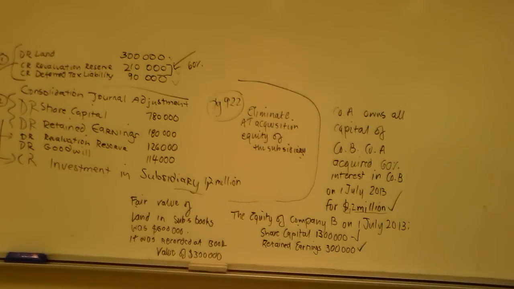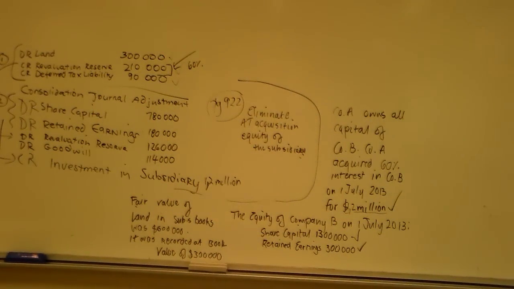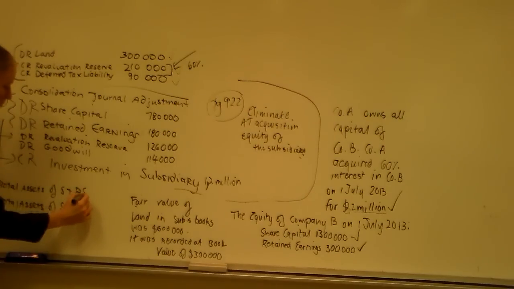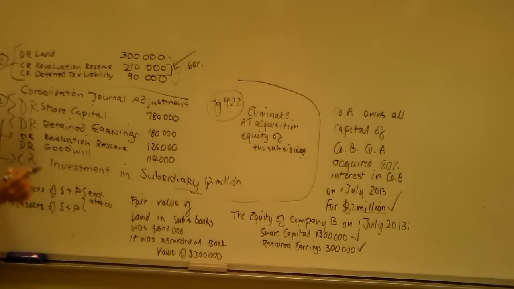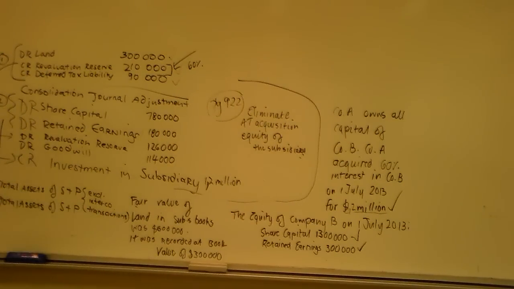What actually happens, and I want to just bring you to this, is that in our balance sheet we have total assets of subsidiary and parent, obviously excluding any intercompany transactions, so we'll exclude any sale taking place between the two.